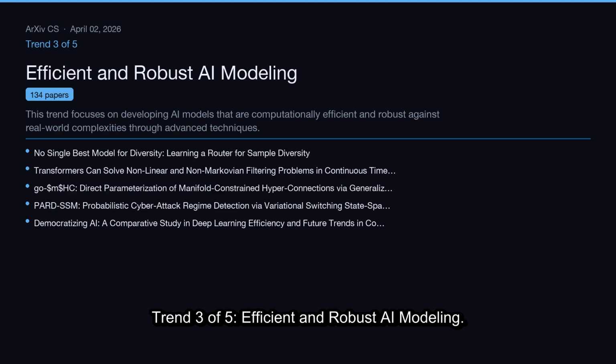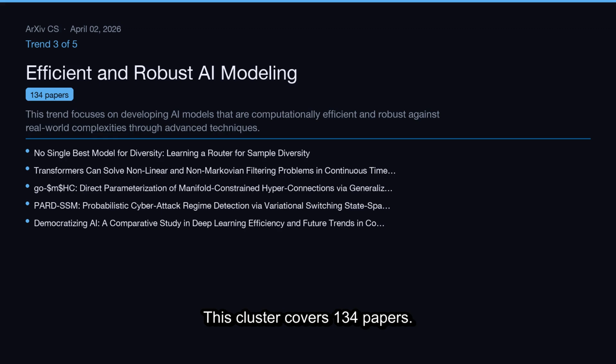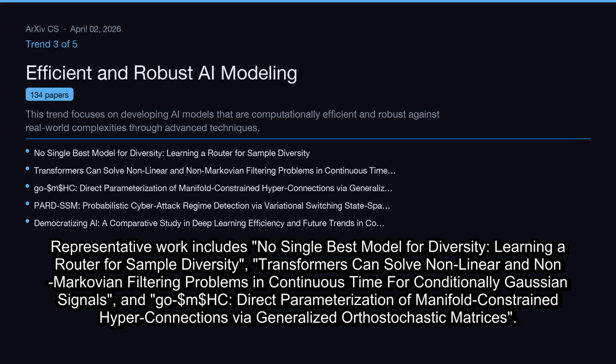Trend 3 of 5, Efficient and Robust AI Modeling. This trend focuses on developing AI models that are computationally efficient and robust against real-world complexities through advanced techniques. This cluster covers 134 papers. Representative work includes No Single Best Model for Diversity, Learning a Router for Sample Diversity. Transformers can solve nonlinear and non-Markovian filtering problems in continuous time for conditionally Gaussian signals, and Go $HC. Direct parameterization of manifold-constrained hyperconnections via generalized orthostochastic matrices.